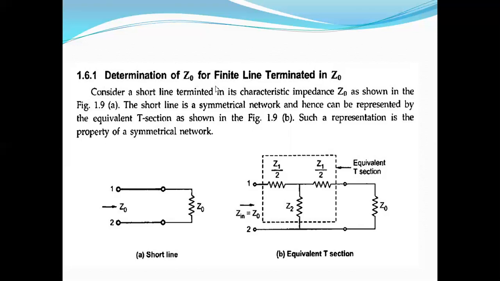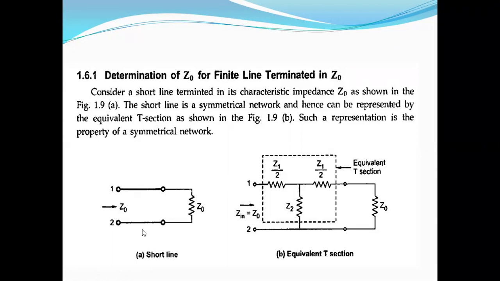Determination of Z naught for a finite line. It is a finite line terminated with Z naught. You see here, this finite line terminated with Z naught is behaving like an infinite line. So what are the two properties of infinite line? There is no reflected wave from receiving end to sending end, and whatever impedance is offered by this infinite line is Z naught. So Zn, the input impedance of this finite line, is equal to Z naught. This line is terminated with Z naught.